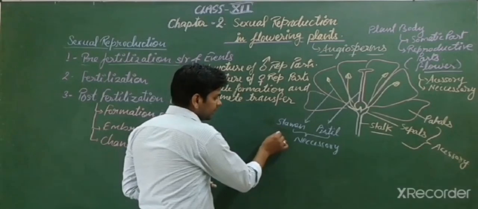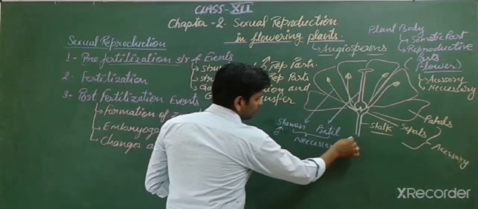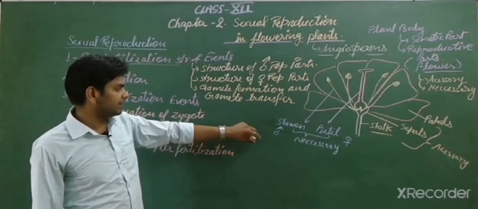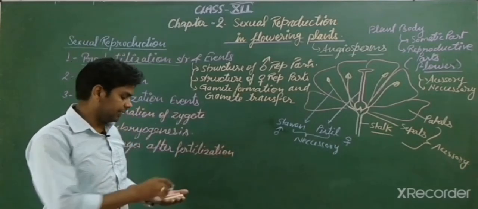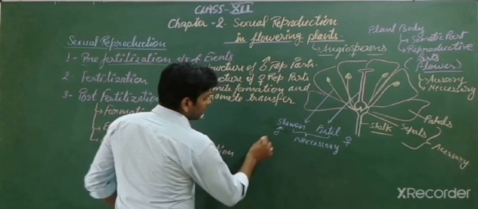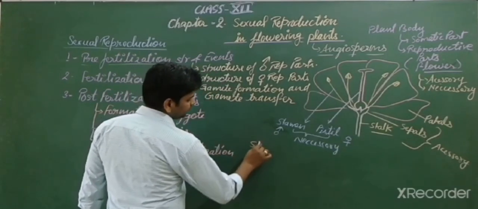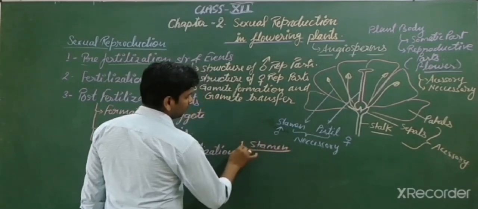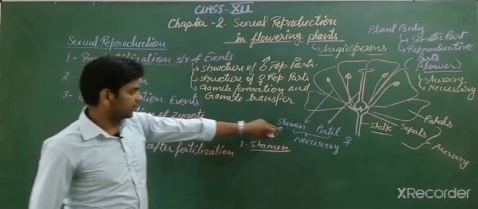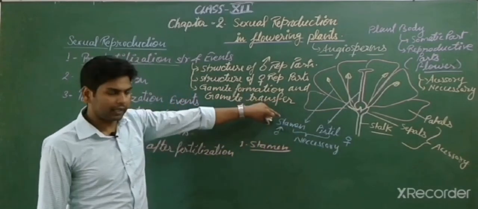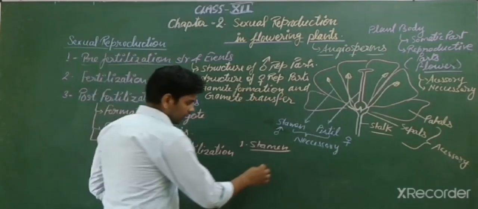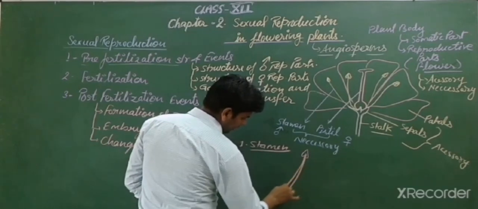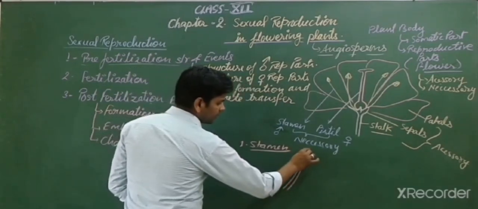This is the stamen, the male reproductive part, and the pistil, the female reproductive part. Now one by one we will discuss the stamen and pistil. First we will discuss the stamen, the first of the necessary parts. If I draw the structure of the stamen, it will look like this.